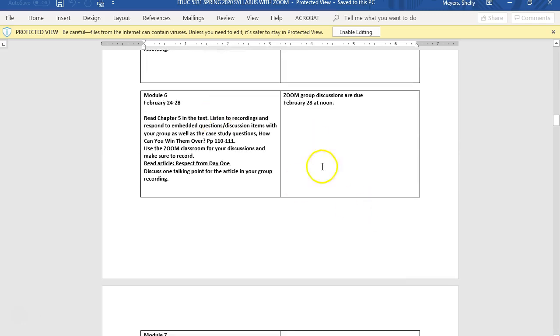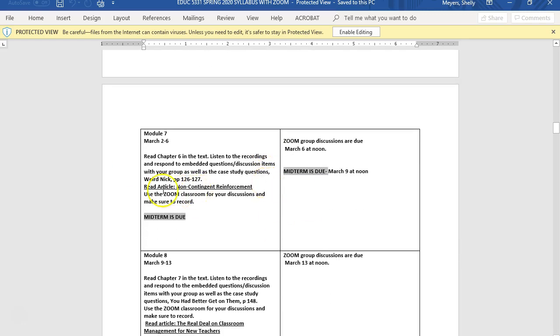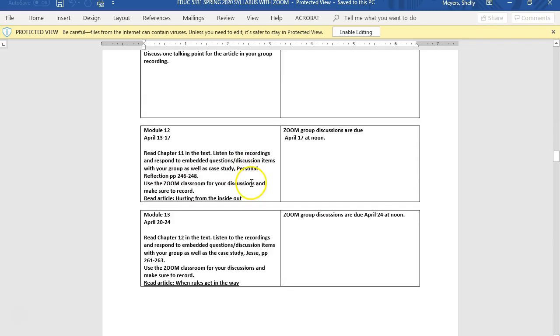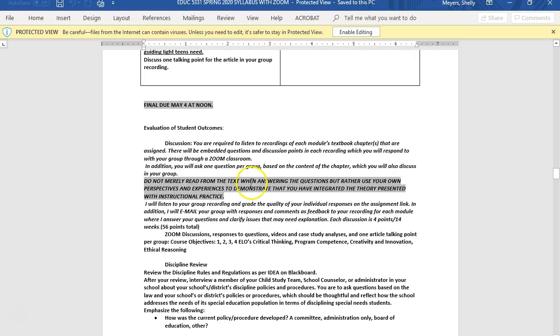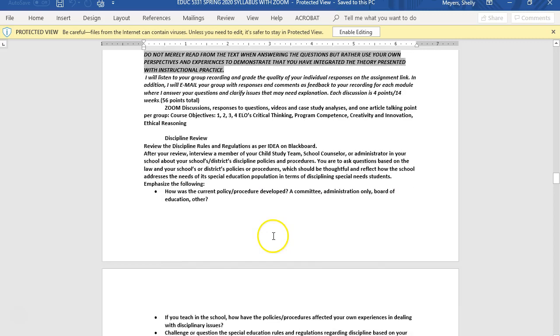So if you scroll down, you're going to see all dates, assignments, articles that are due, etc. When you get closer to the end, this is all explanations of your assignment. So not only do you have rubrics for each assignment, but you also have specifics on the syllabus.